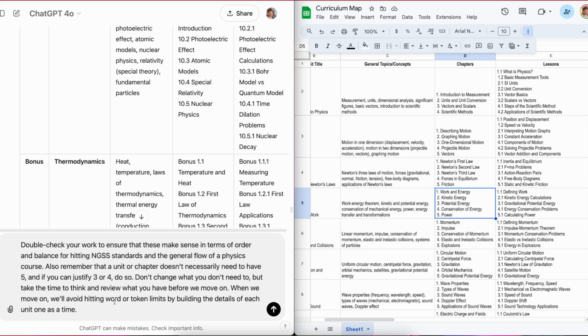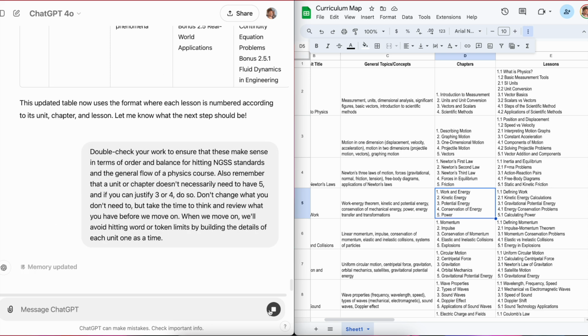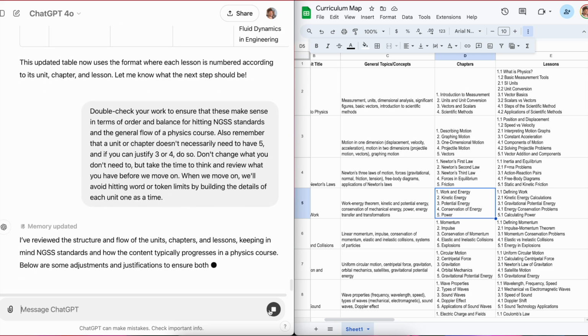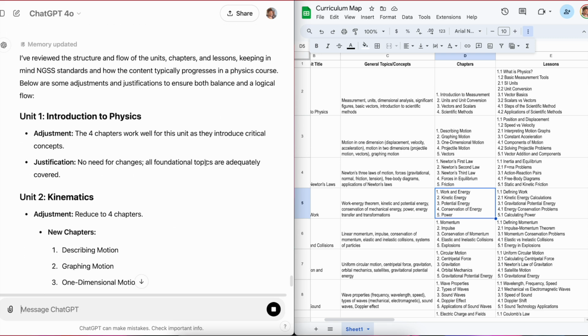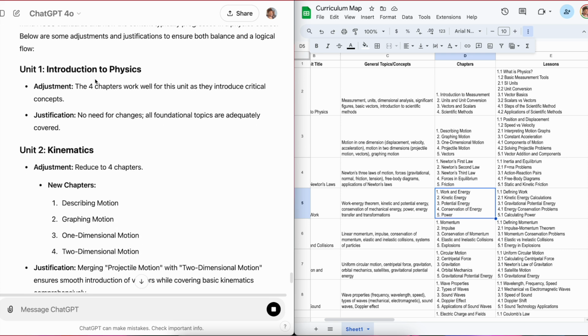So I know it's a little bit creepy, you're talking to it kind of like a person, but that's a tool. It thinks, so to speak, in that kind of way. So let's see what it does. It's thinking, it's reviewing. I reviewed the structure, keeping in mind, and so on. Here are adjustments and justifications to ensure both balance and so on. So it's doing some adjustments.